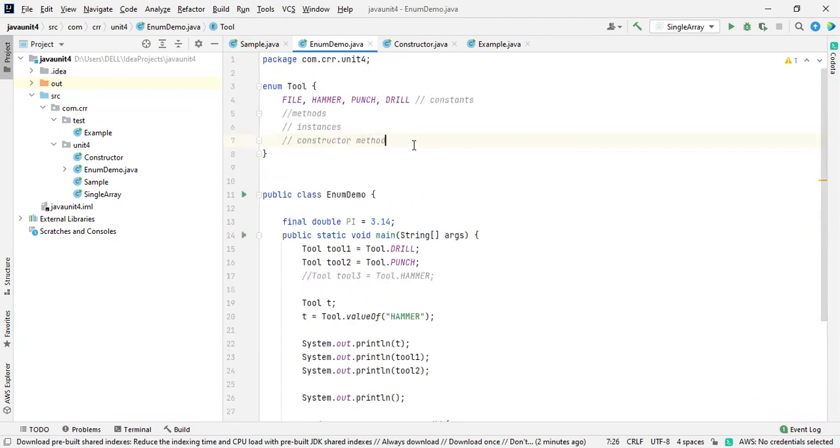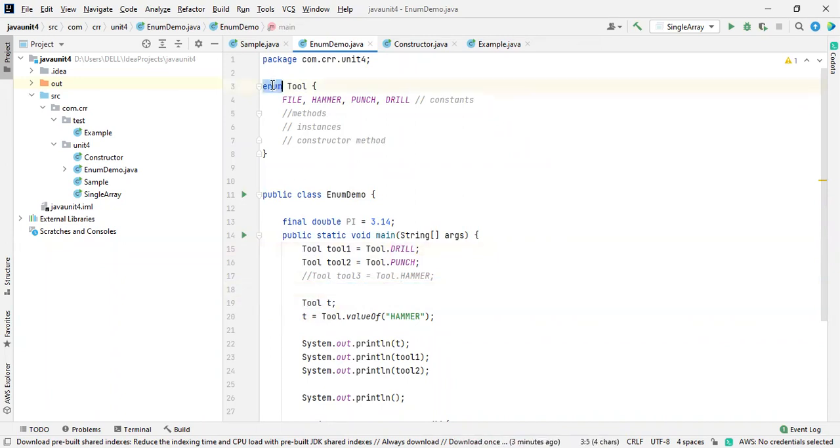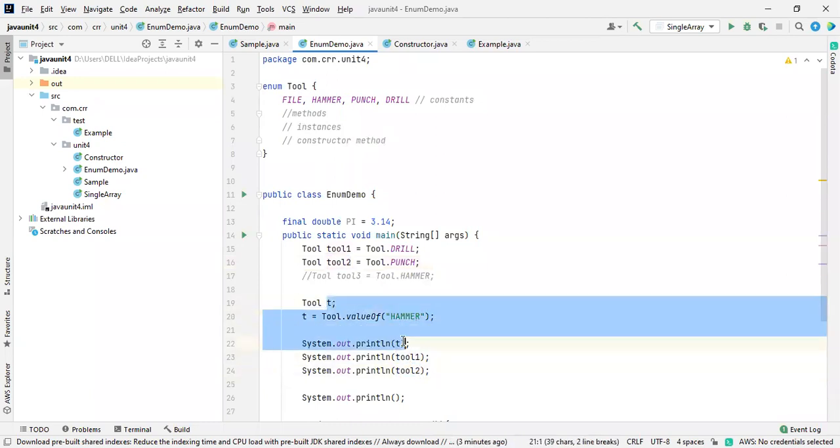Okay. So here, how are you going to access that? There are two ways to access that. This is the individual one. And if you want to access it by creating a declaration, this is the declaration of enum, the declaration of enumeration. And by using the reference T, you are going to call the value like this one. And if you want to directly access that one, directly inside a println statement, you are going to print these values. Okay. So if you want to print like this, this is that one.